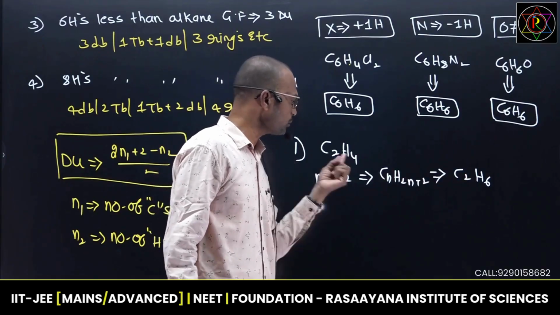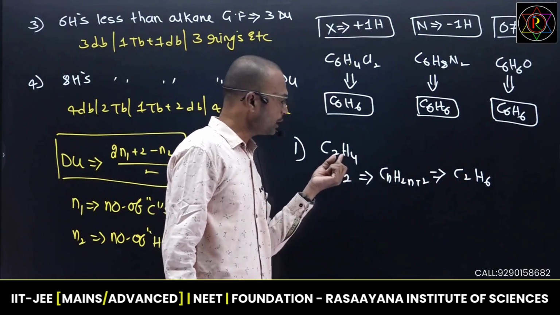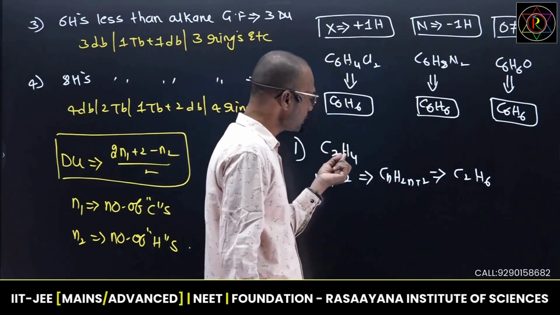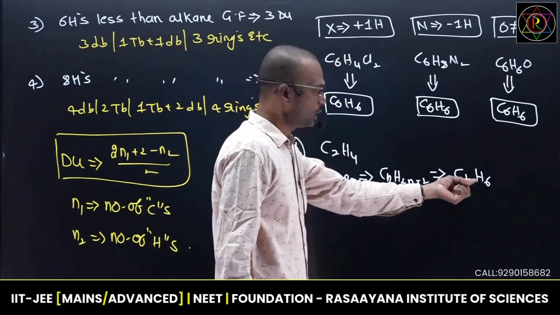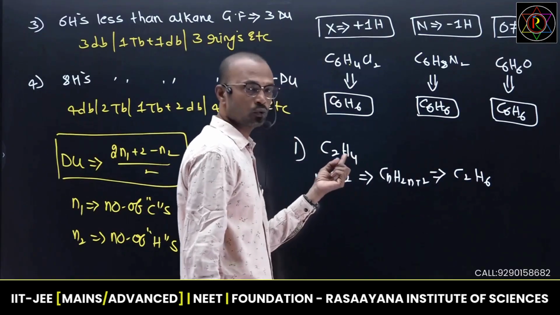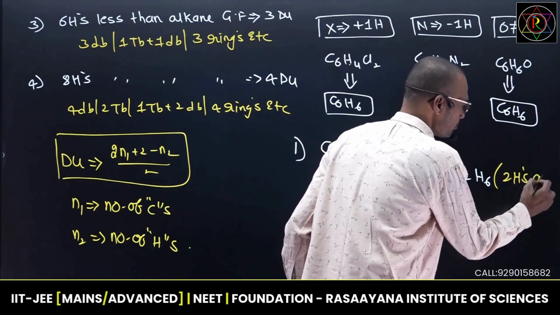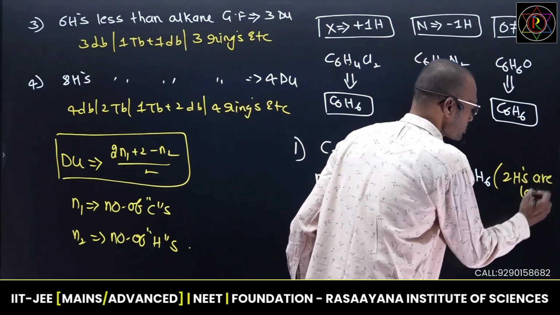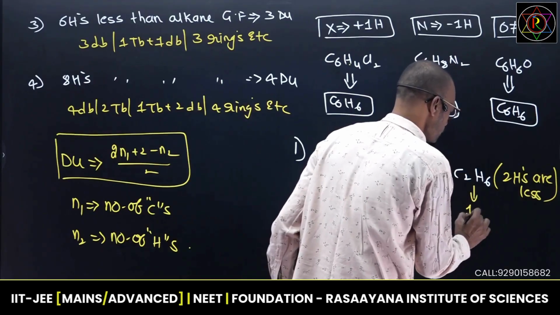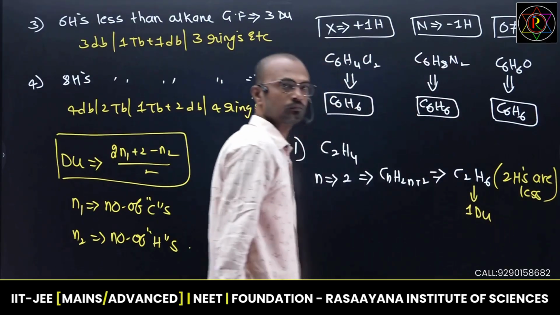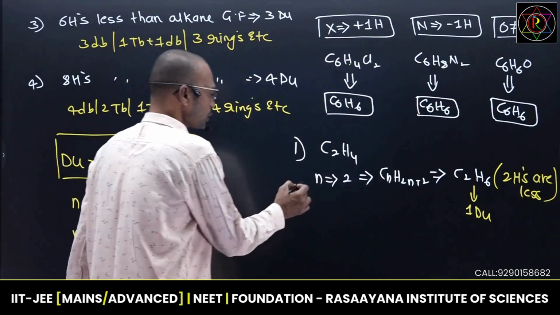If the number of carbons is substituted in the alkane general formula, we actually need to get C2H6, but what they gave is C2H4. Try to identify how many hydrogens differ between the given molecule and the real molecule. Here 6 hydrogens and here 4 hydrogens, so 2 hydrogens are fewer. When 2 hydrogens are fewer, it is the first degree of unsaturation. This is the first technique to calculate.